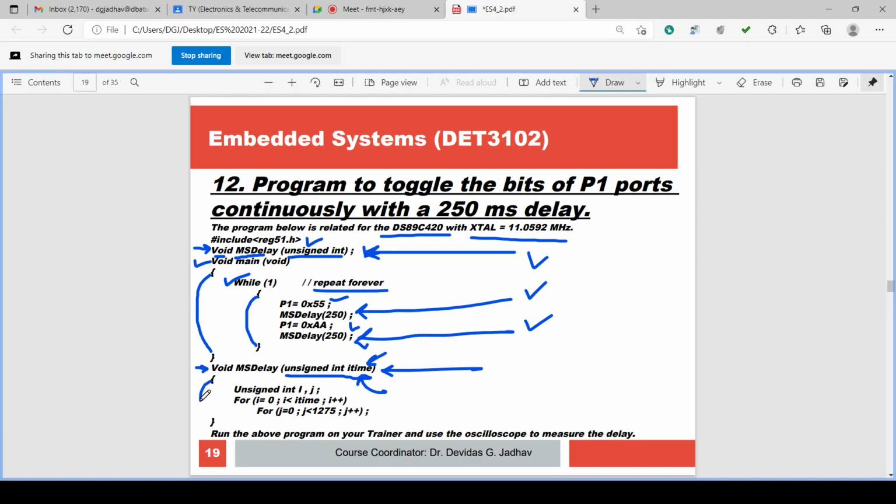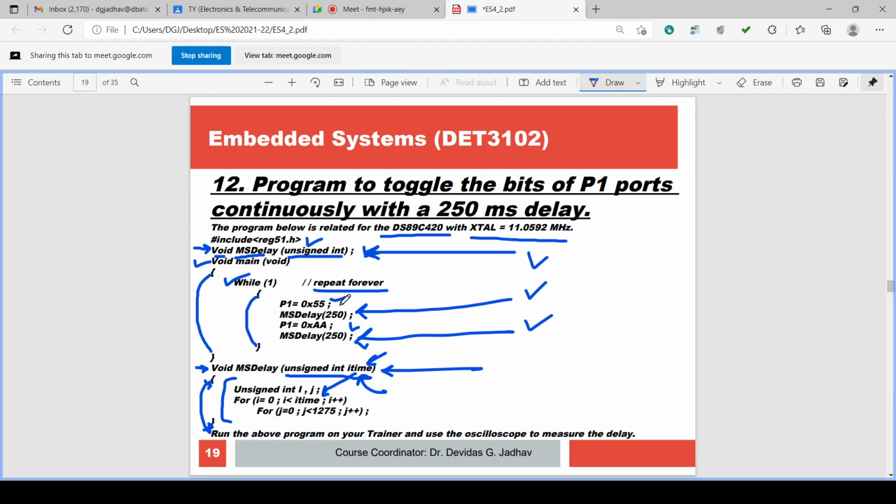So this is the opening curly bracket of the function. This is the closing curly bracket of the function. So this is the block of the function. These are the instructions. Unsigned integer i and j. For i equal to 0, i less than I time. See, this I time is used here. So for i equal to 0, i less than I time, i plus plus, and for j equal to 0, j less than 1275, j plus plus, and